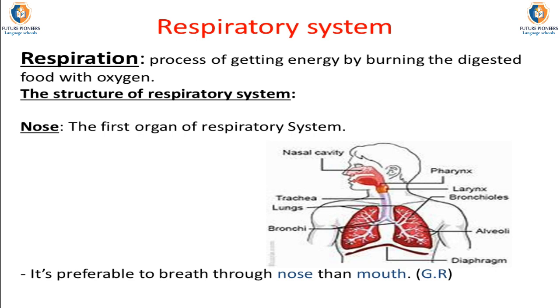It also contains mucus, which also filters the air from dust and microbes, and it contains blood capillaries, which are used for warming the air before entering the two lungs. Okay, and the last organ is the diaphragm, which is a muscle that helps in the mechanism of breathing.